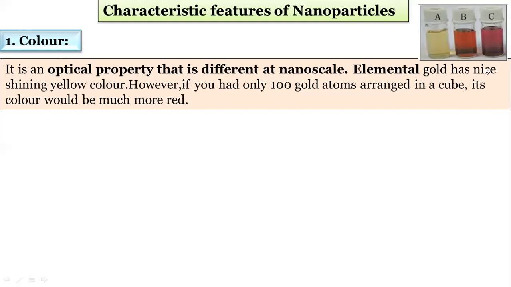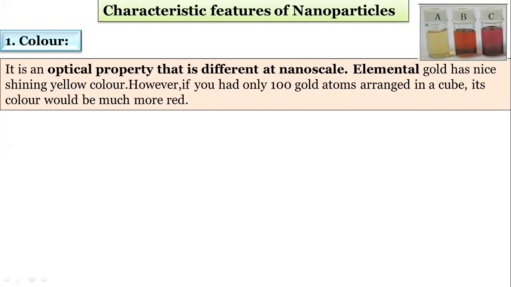Elemental gold has a nice shining yellow color. All of you have seen gold, it is originally yellow colored. But if you had only 100 gold atoms, these are the nanoparticles, and they are arranged in a cube, its color would be much more red.